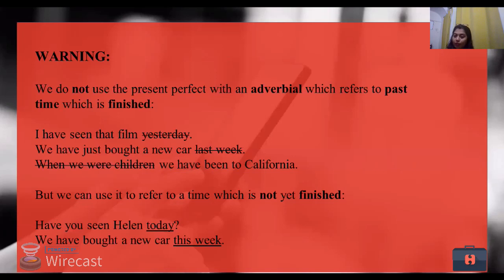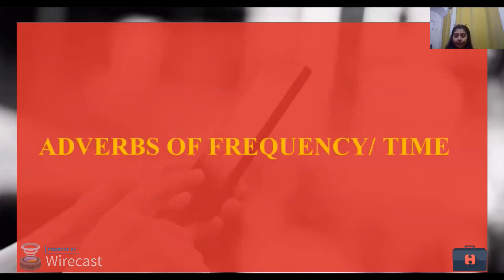Have you seen Helen today? So when I'm talking about you meeting Helen, I'm talking about today. So the day hasn't yet finished. So in that case, I can use it. We have bought a new car this week. So the week has not yet finished. Maybe I bought it on Monday and I can talk about my purchase on Thursday or Friday also. So that is correct. Now we'll deal with something called adverbs of frequency or adverbs of time.